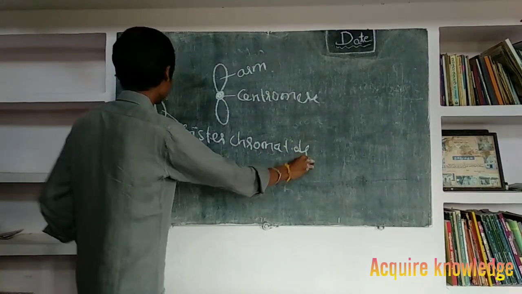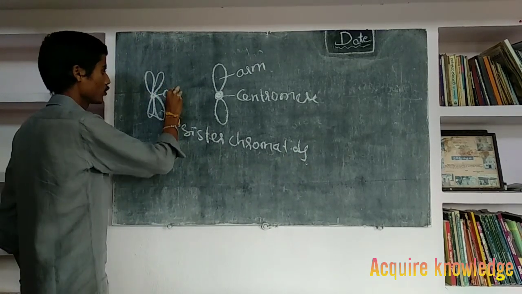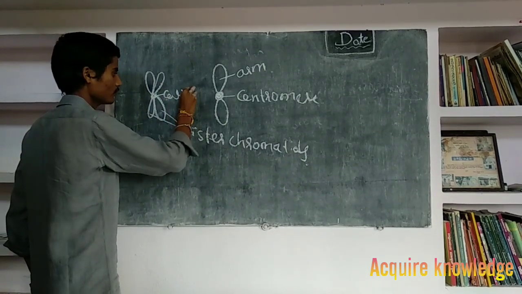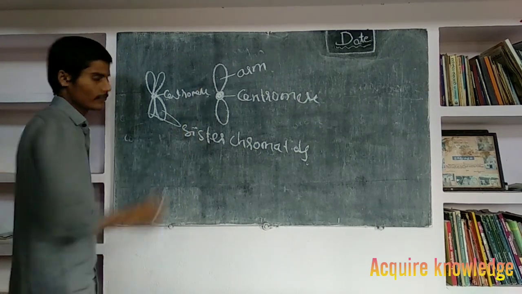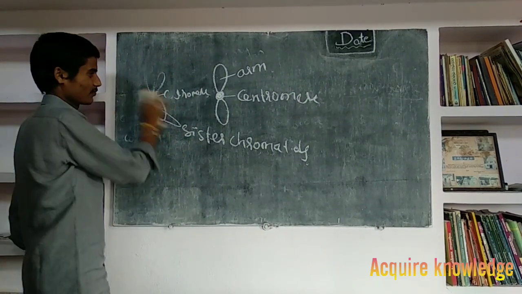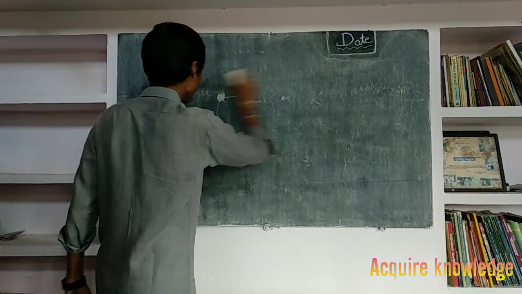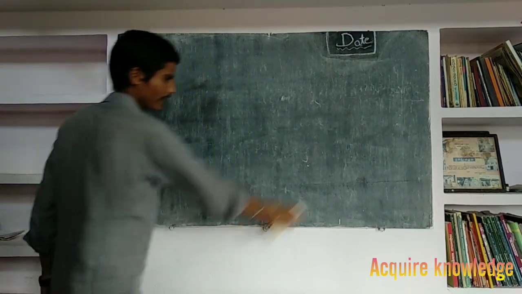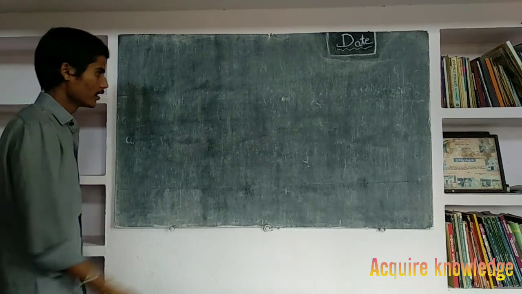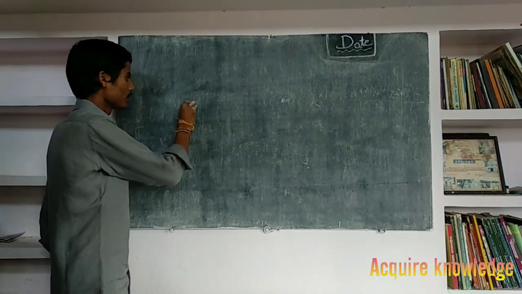This is the centromere. The centromere joins the chromatids. Now, chromosomes are very important because they contain the genetic material, that is DNA, which is transferred in heredity.